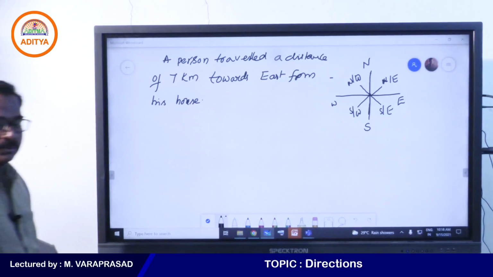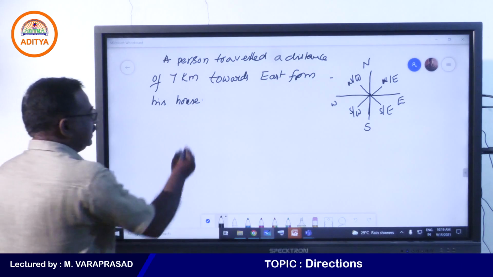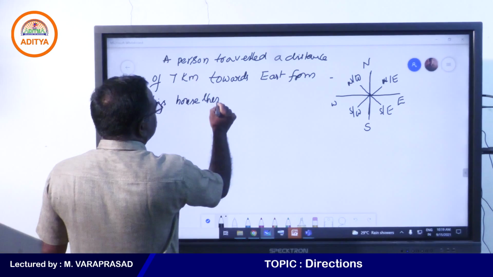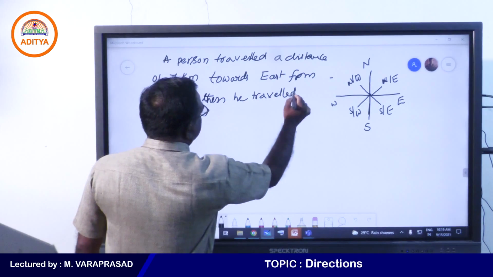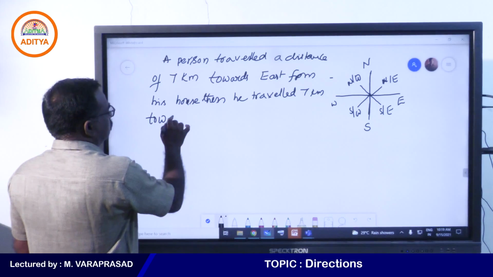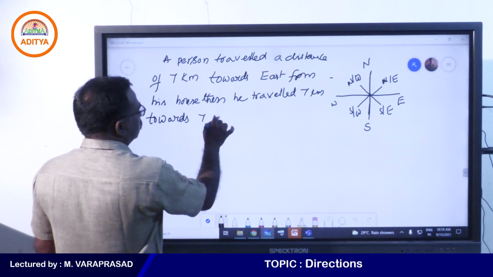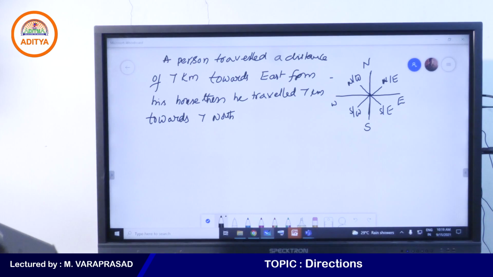Yes, my students, right? Next one is given that then he travelled 7 kilometers towards north. Yes. Now, next one is given that then a distance of 7 kilometers towards east.